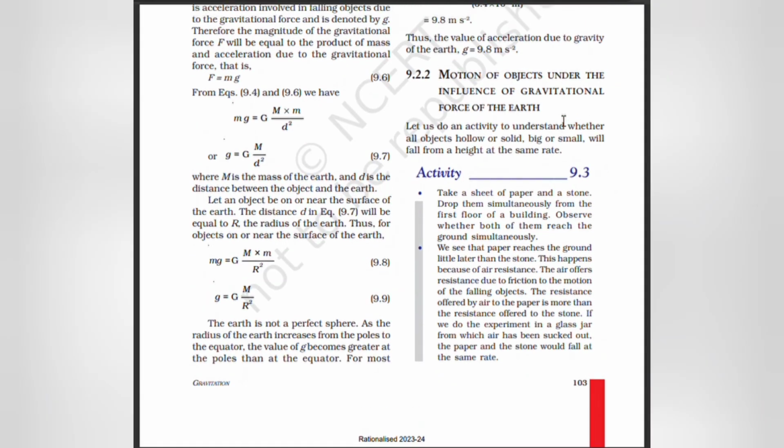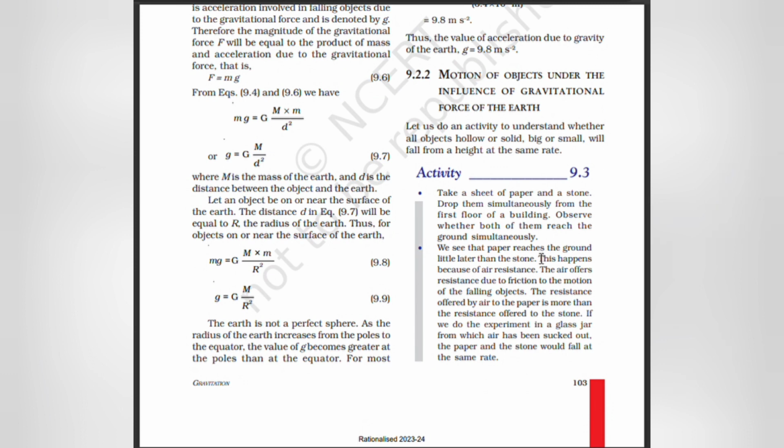Motion of objects under the influence of gravitational force on earth. Let us do an activity to understand whether all objects, hollow or solid, big or small, will fall from a height at the same rate. Take a sheet of paper and a stone. Drop them simultaneously from the first floor of the building. Observe whether both of them reach the ground simultaneously.